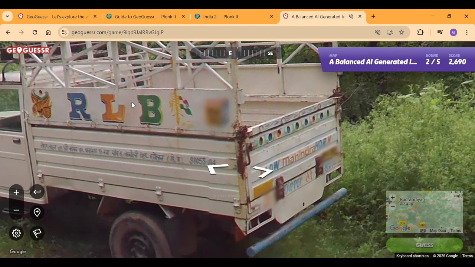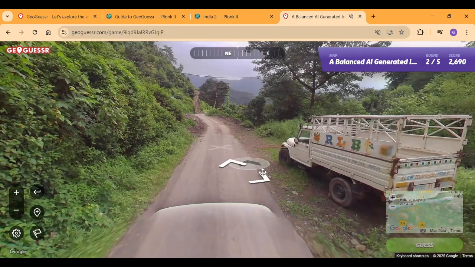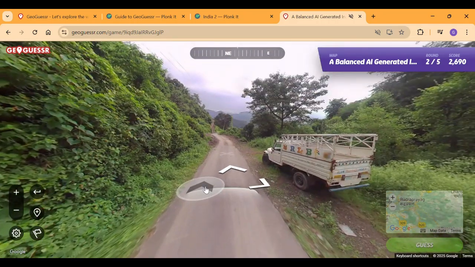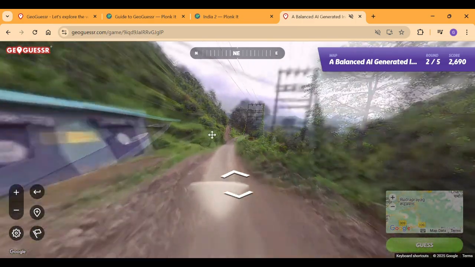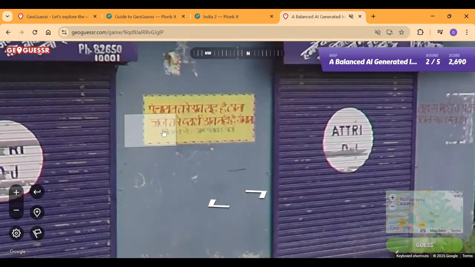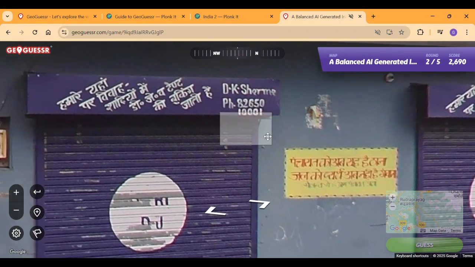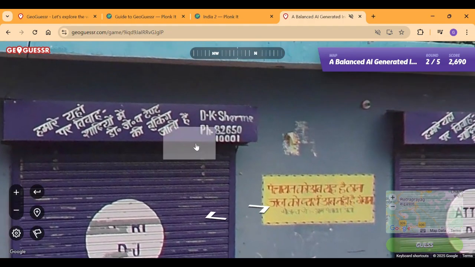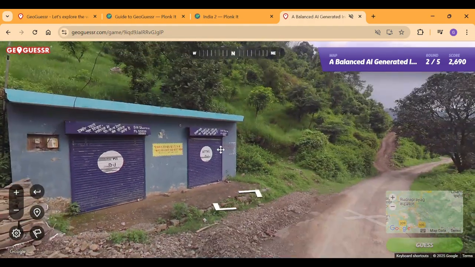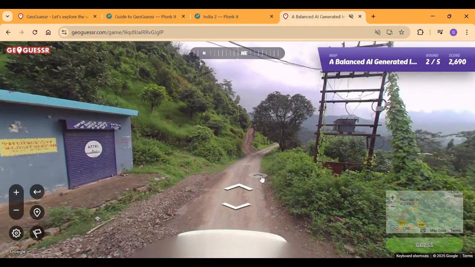So we have language, we have Hindi, so it is going to be the north. Also, one thing I think from the guide that we have, actually, there's a bit more information maybe we get from here. Okay. Okay, it has nothing here, but I could read Hindi, guys, no problem, but none of this actually is any useful information. It's just the name of the street and the sign, so we move on.